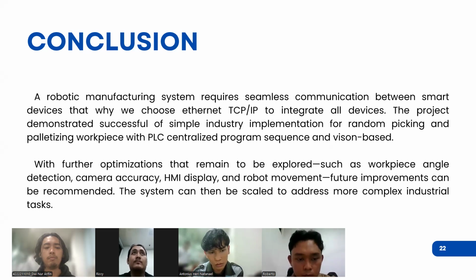Further optimization remains to be explored, such as workpiece angle detection, camera calibration, HMI display, and robot movement feature improvement. The system can then be scaled to address more complex industrial tasks.